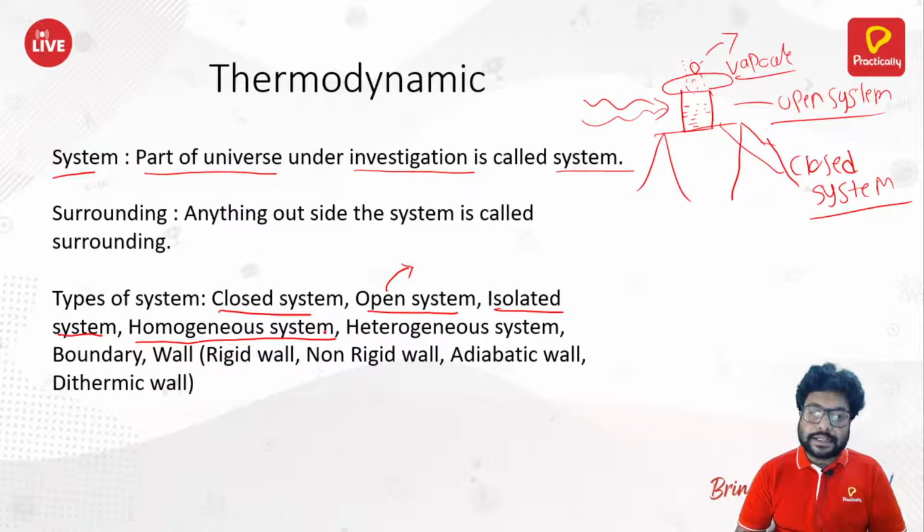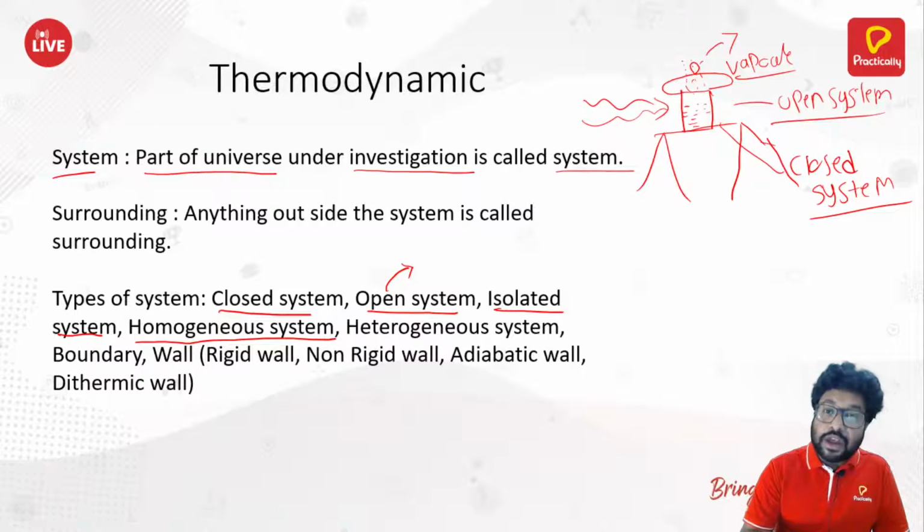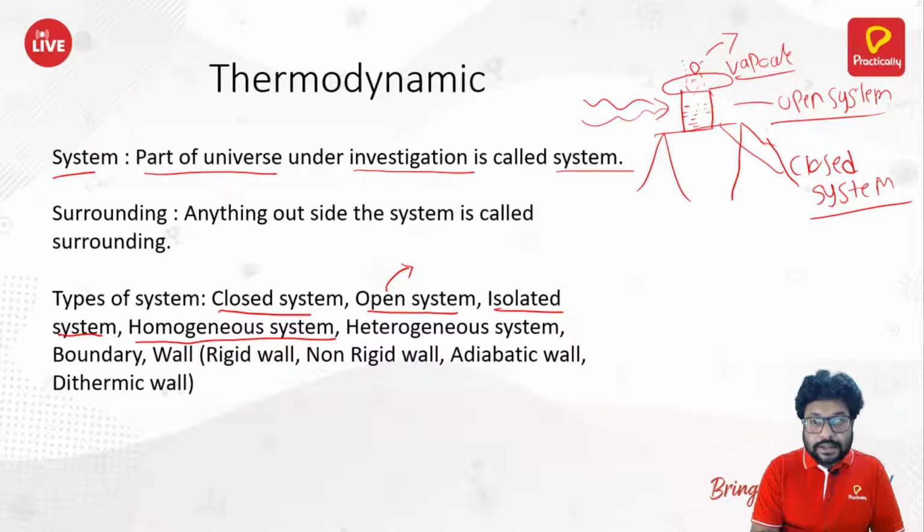Homogeneous system is that system where, whatever number of phases are present, all of them are in the same phase. So all of the substances present in the system are in the liquid system, or in the gas system, or in the solid system. If they have different phases, for example solid, liquid, gas, then it will be called a heterogeneous system.